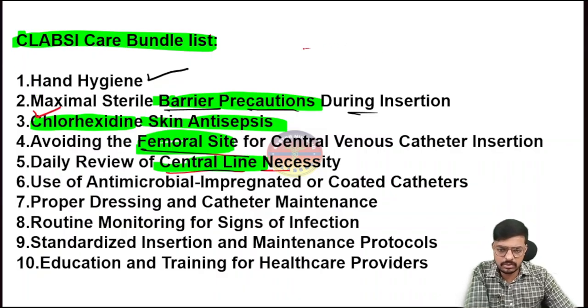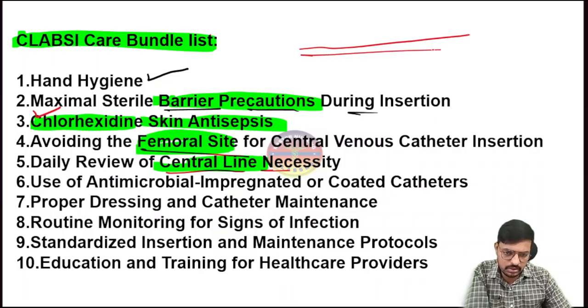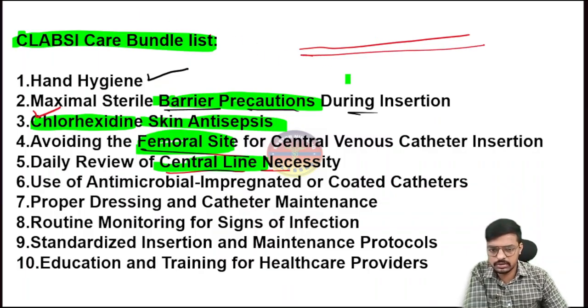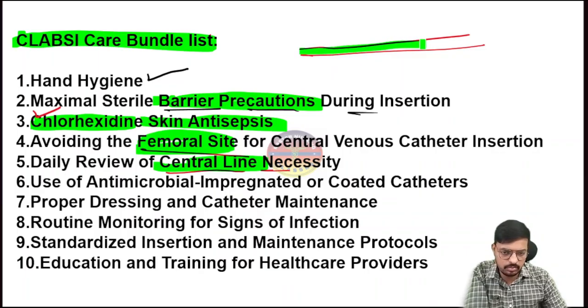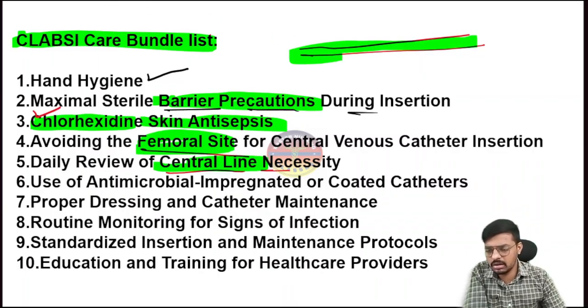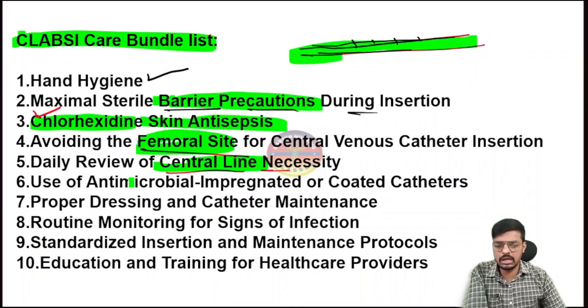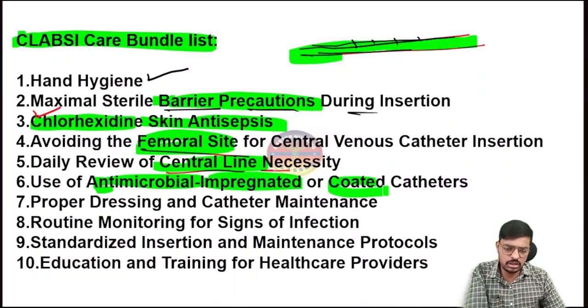Bacho, some central lines which we are using come with antibiotic impregnation. On the catheter itself, they apply the medicine, so that the medicine is slowly released daily, and it prevents bacterial infection on our catheters. That is what we call antimicrobial impregnated catheters. So there is a coat, one layer of coat, so we have to use that here.